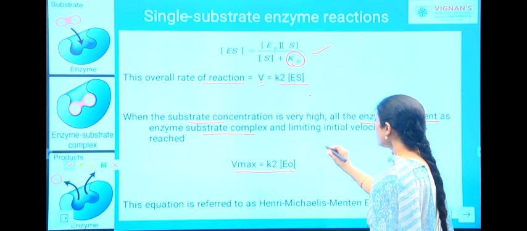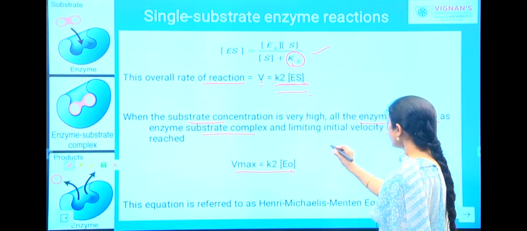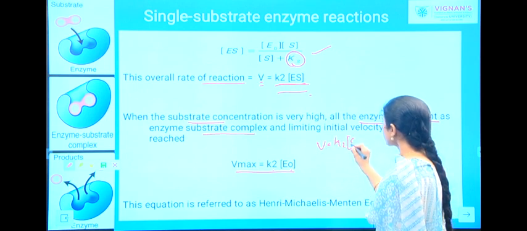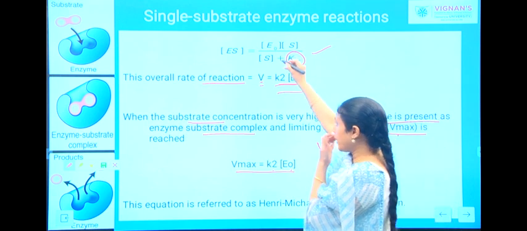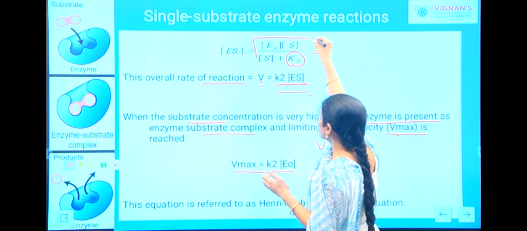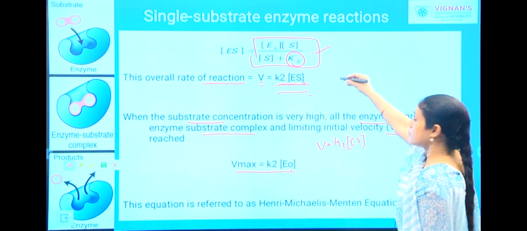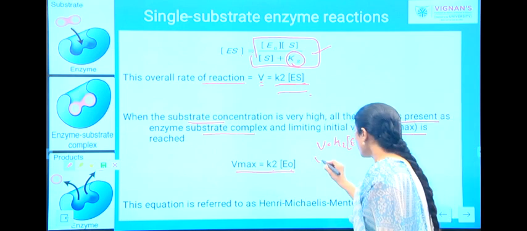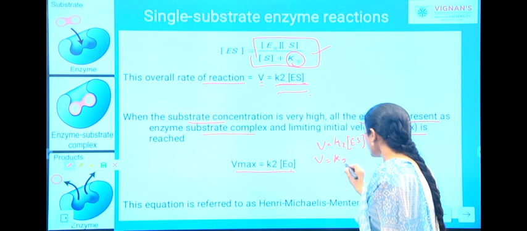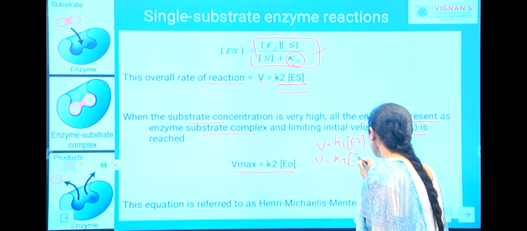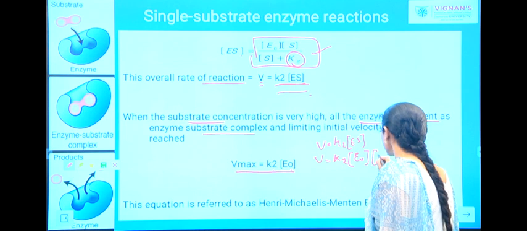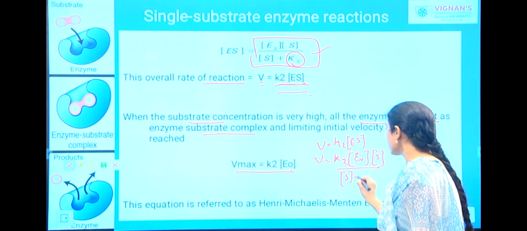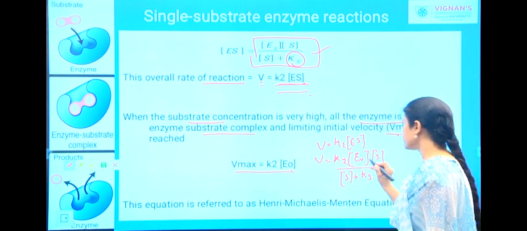Just check this. According to this particular equation, V is equal to K2 into ES. Just substitute this content in the place of ES. Then V is equal to K2 into E naught into concentration of S divided by concentration of S plus Ks.